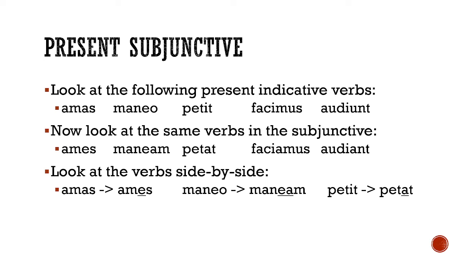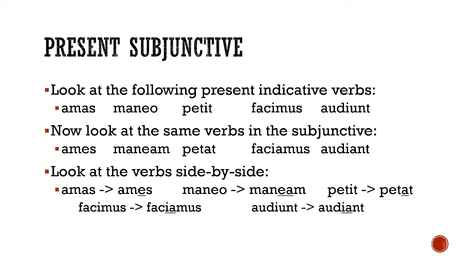Remember I said in the last video, we will not use O to show first person singular in the subjunctive ever. We always will use M. So the E turns into an EA. And then because it's EA, we have to get rid of the O and make it an M for first person singular. And then petit, again, third conjugation verb, becomes petat. So that I turns into an A.